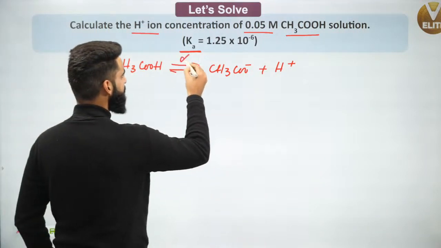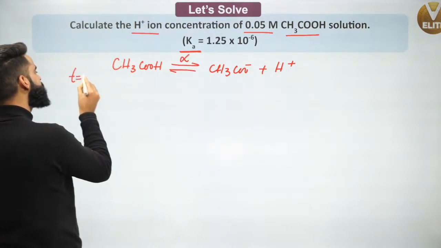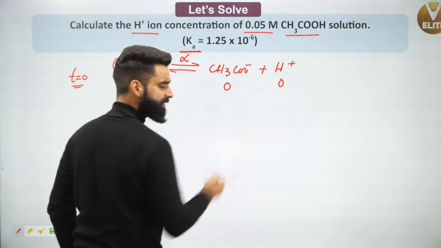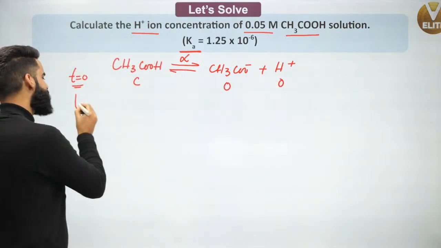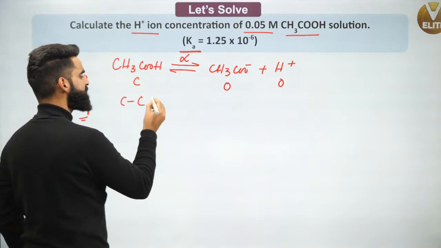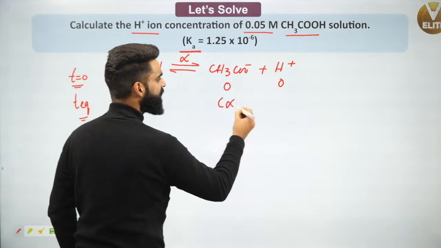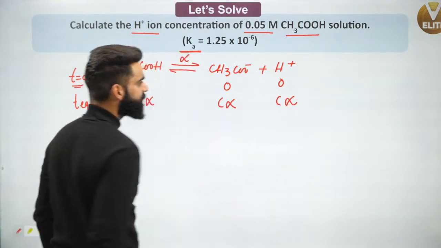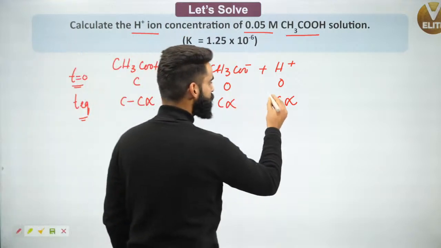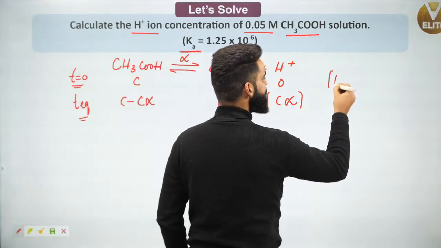If the degree of ionization is alpha, at time t equal to 0, the concentration of this is going to be C, and the others are 0 and 0. At equilibrium, the concentration of CH3COOH will be C minus C alpha, and the ions will be C alpha each. What are we supposed to calculate? The H positive concentration. The H positive concentration at equilibrium we got to know as C alpha.